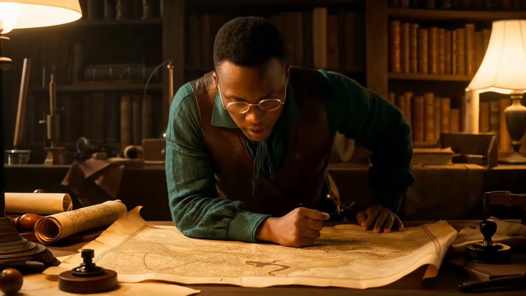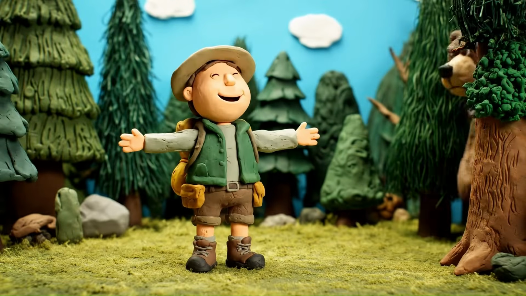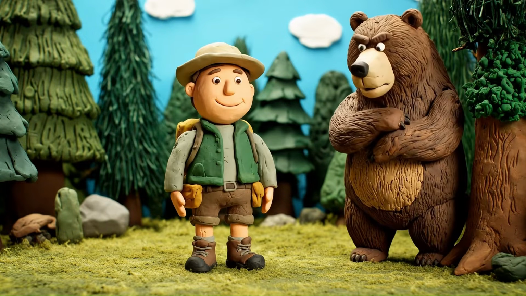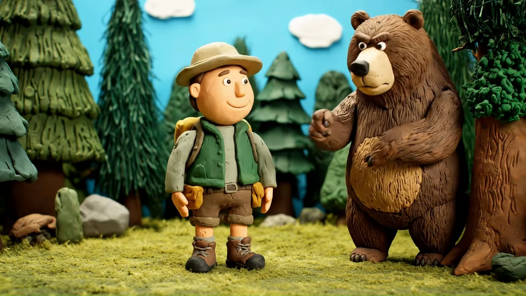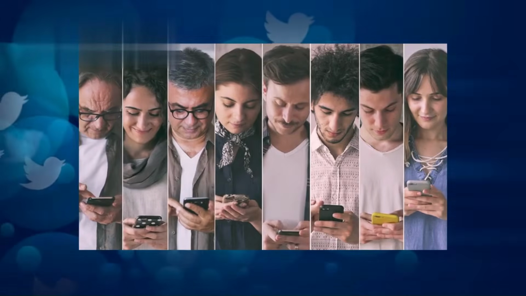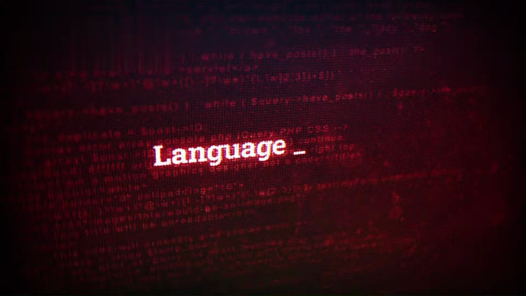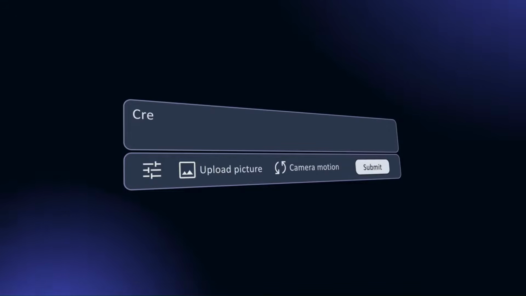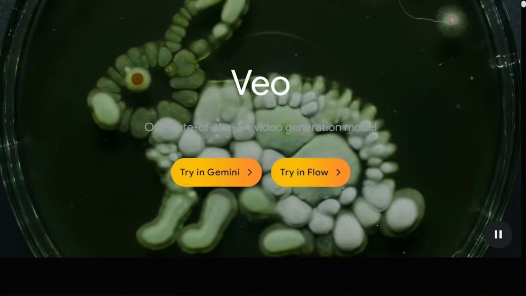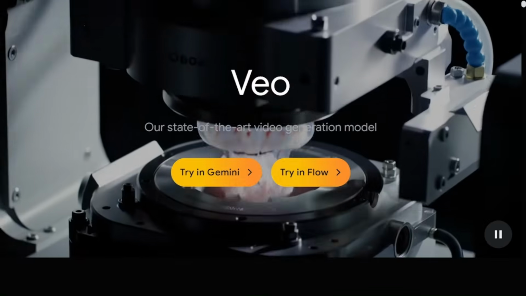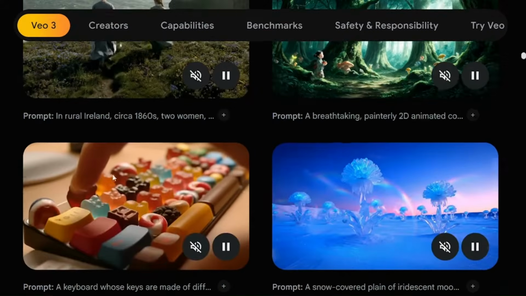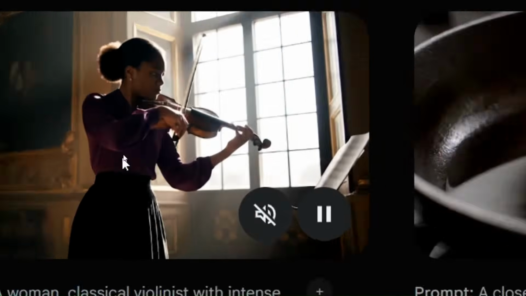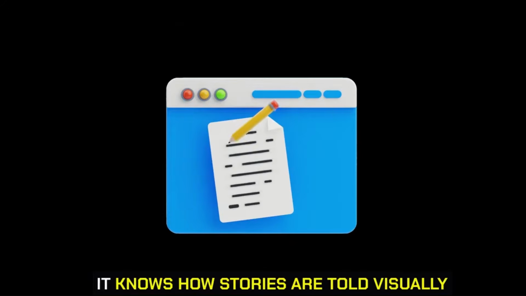Let's rewind. AI video generators started simple. Grainy clips, broken physics, people with way too many fingers. You probably laughed at them on Twitter. But over the past year, things got serious. Models started learning from movies, from YouTube, from real-world footage, and now they can create full sequences with continuity, correct object placement, camera cuts, even emotional tension. VEO 3 doesn't just generate a clip, it directs it. It knows how stories are told visually.